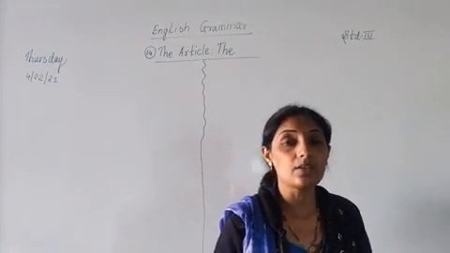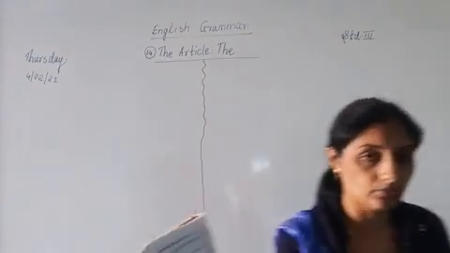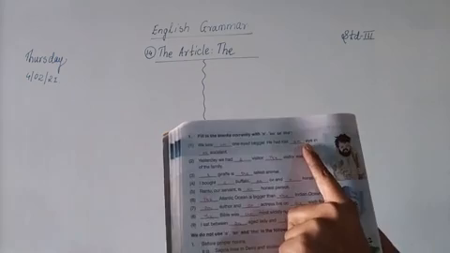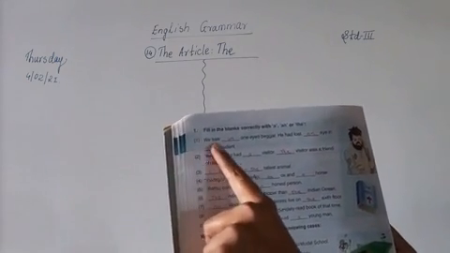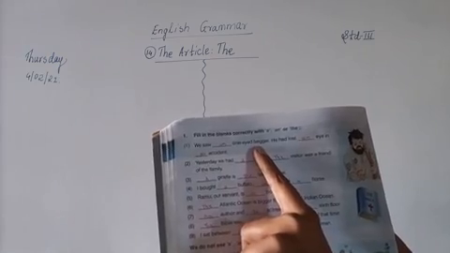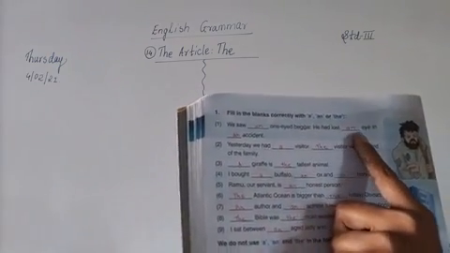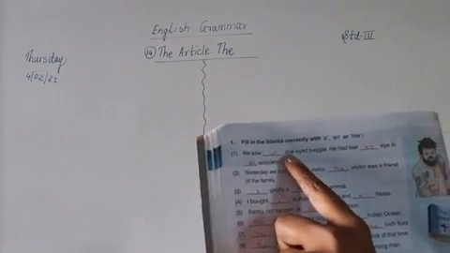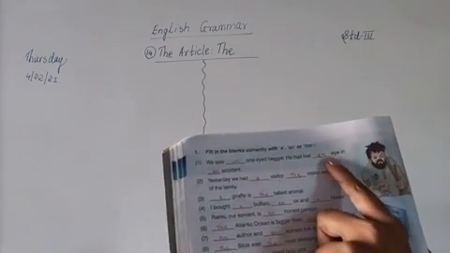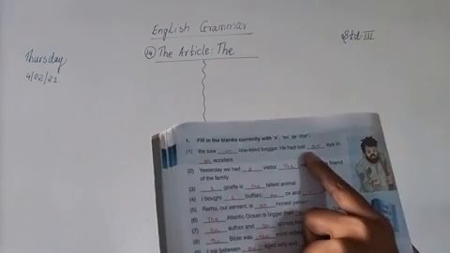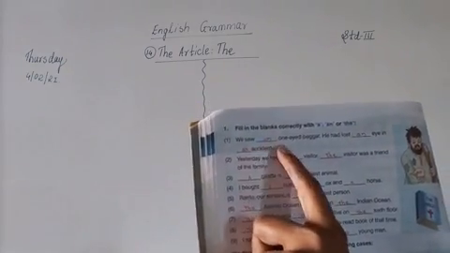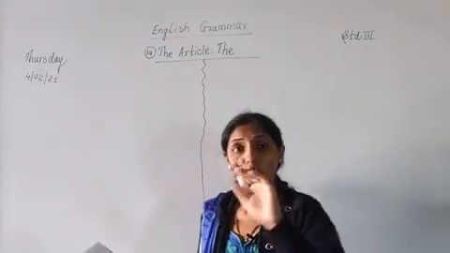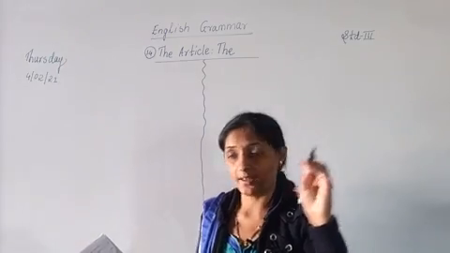Now we are going to start with question number 1, page number 24. Fill in the blanks correctly with a, an and the. What we have to do? Fill in the blanks with a, an and the. The first sentence is, we saw dash one-eyed beggar, he had lost dash eye in dash accident. O, I, E, before a vowel word an will come, and A is also a vowel, accident. So before that also an will come. So all three articles used in the blanks are an.